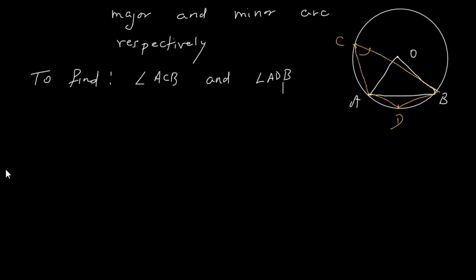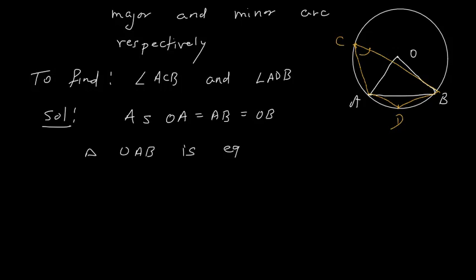Now in the solution, I will say that as OA is equal to AB is equal to OB, triangle OAB is an equilateral triangle.